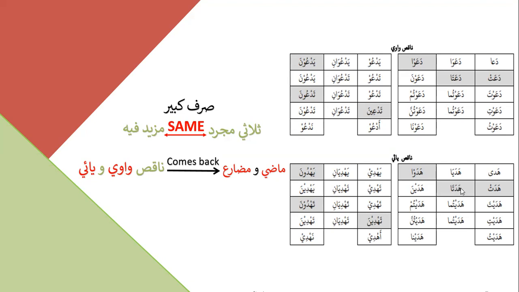There, their corresponding harakas are coming, which is not the letter's corresponding haraka, but the sound. Over here we had alif maksura, so the corresponding sound was the aw, fatah sound. And over here we have ya, so the corresponding sound was una and ina in the ya. But otherwise, in the entire chart, you see the Nakis Wawi and Nakis Yai came back. So this was a little difference.